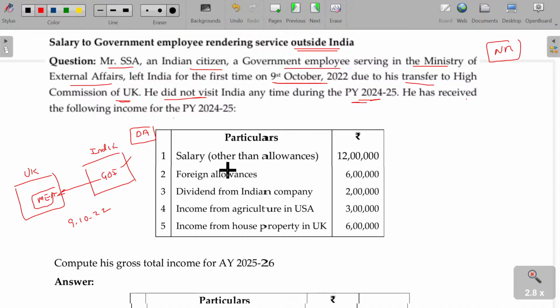Salary other than allowances being 12 lakhs. Of course, this will be taxable. What about foreign allowances? Exempted. Dividend from Indian company is always deemed to accrue or arise in India as per section 9. So this will be taxable.